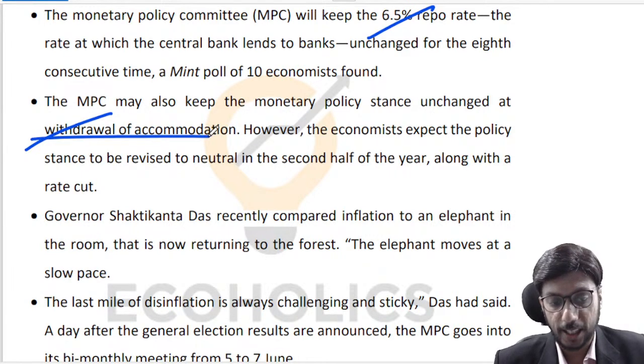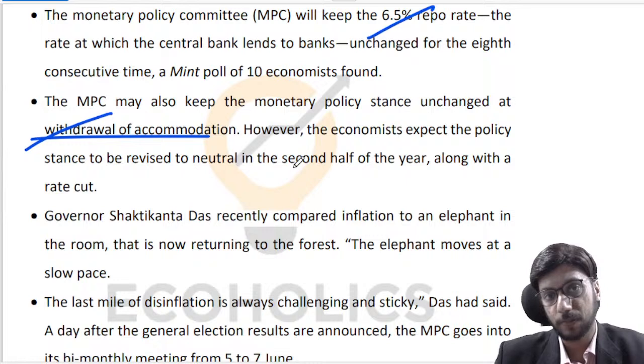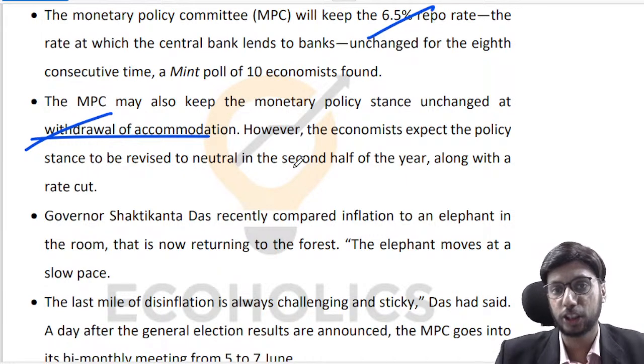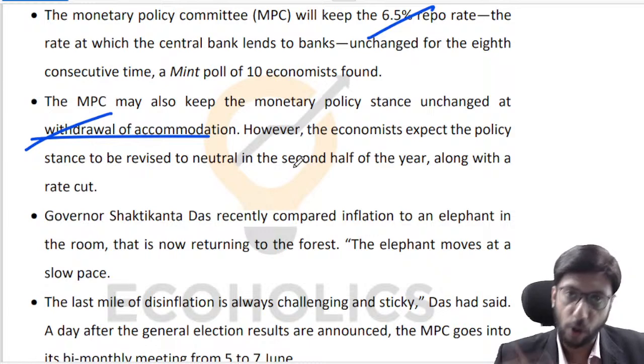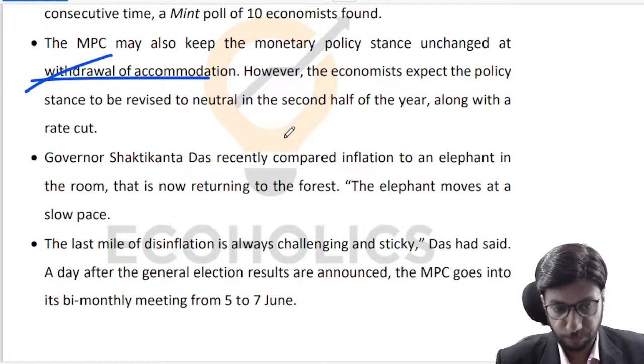So slowly and steadily, RBI is withdrawing all the steps that they had taken for expansionary monetary policy earlier. So we are withdrawing accommodation, we are withdrawing liquidity, we are withdrawing all of those things from the larger macroeconomy, right?